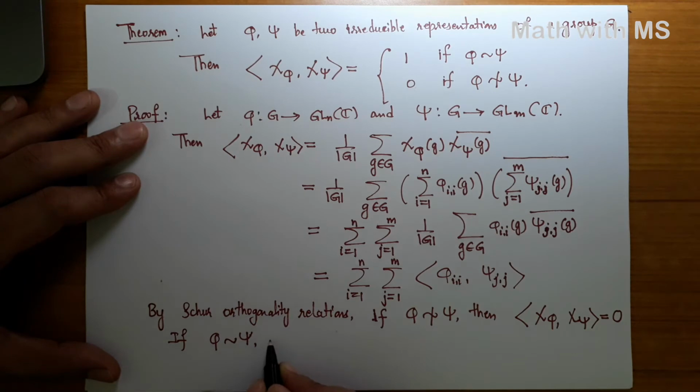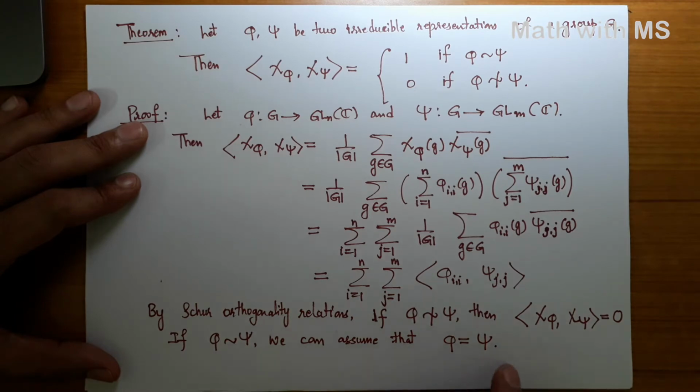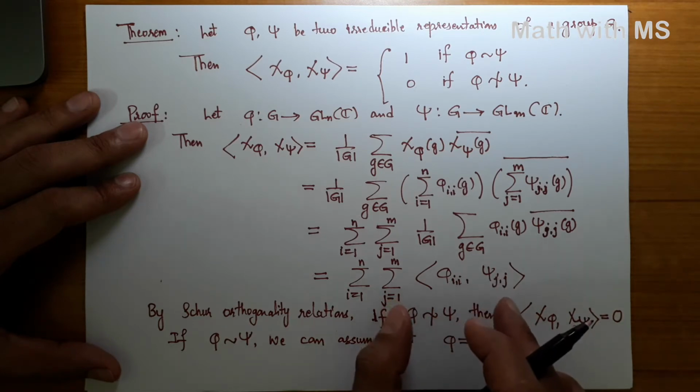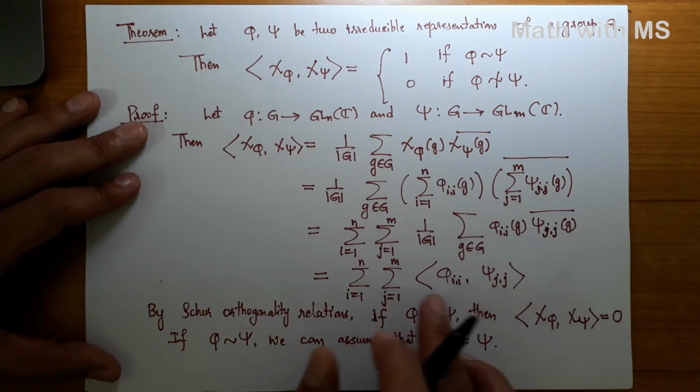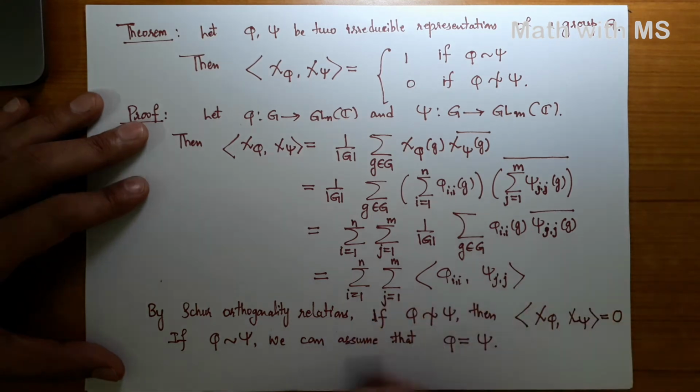So we can assume that phi is actually equal to psi. But if phi equals psi, then again by Schur orthogonality relations, in that case the inner product of phi_i and phi_j survives only if i equals j.